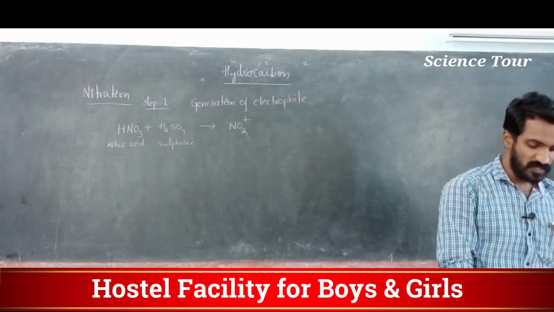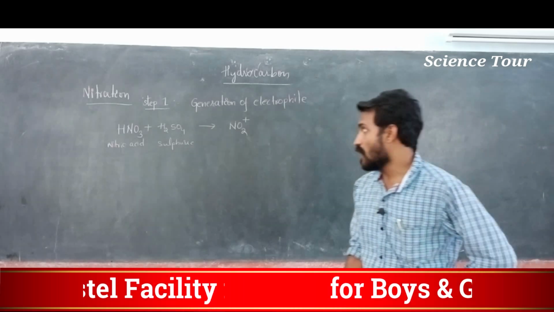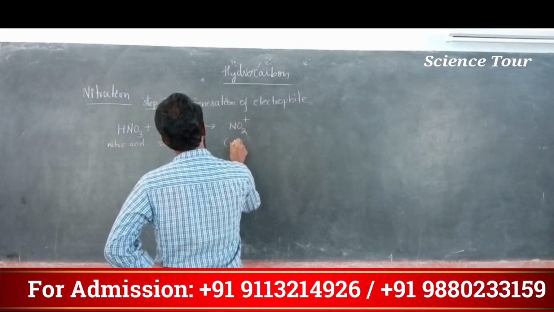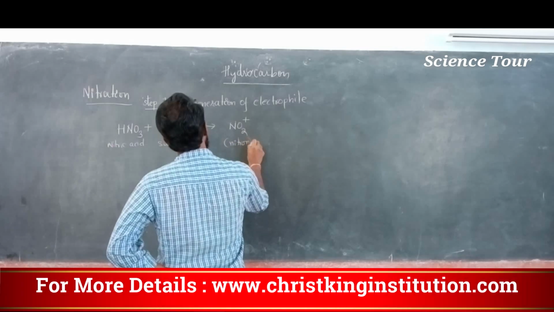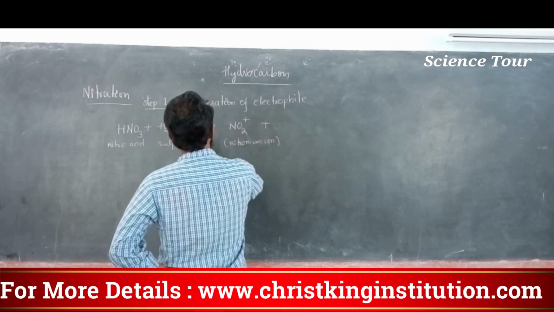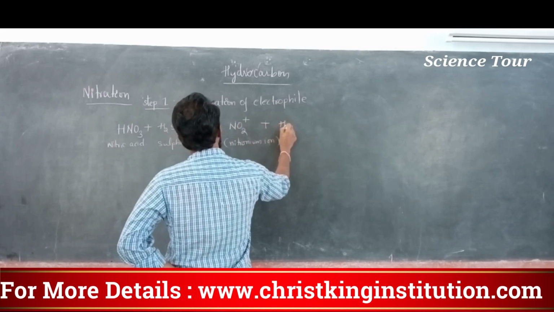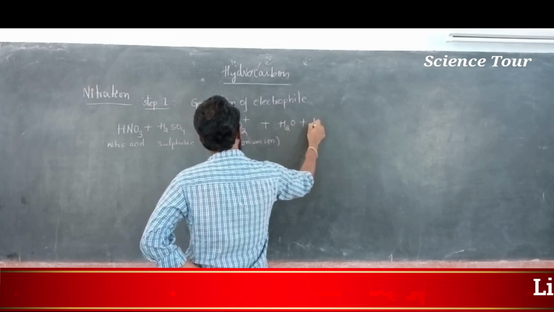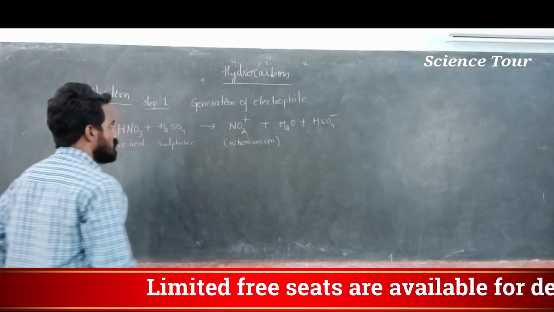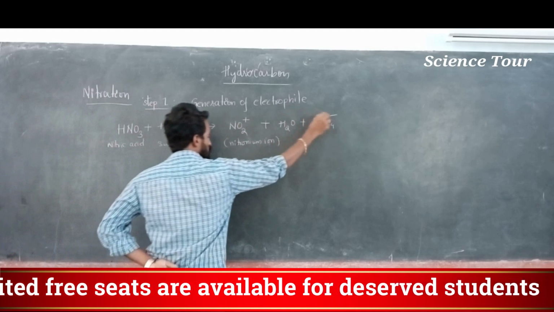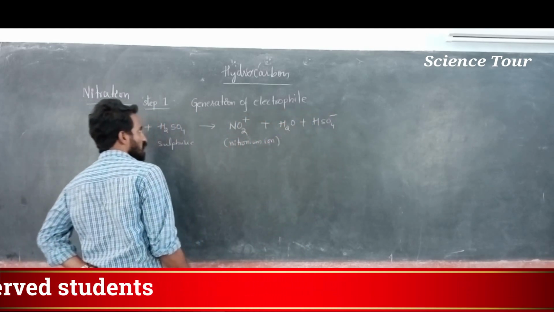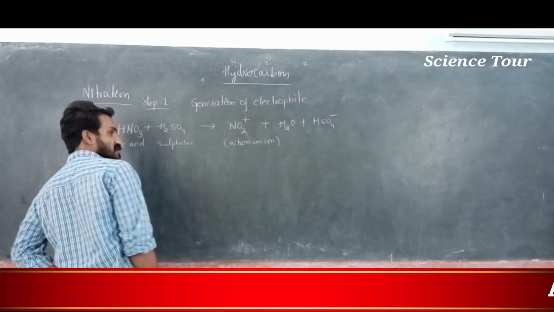Please note down, my dear students, it is called nitronium ion. Plus H2O, water is also generated, and hydrogen sulfate. This one also gets generated. See here, this and this one are highly unstable because charge is generated in this group. And this is the electrophile, with a shortage of electrons.